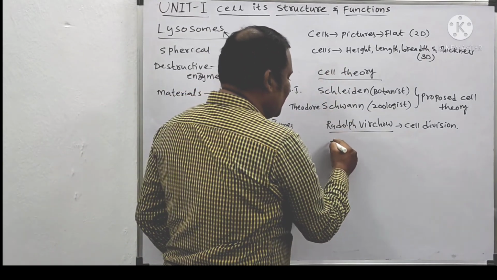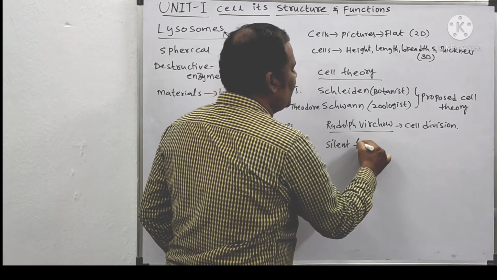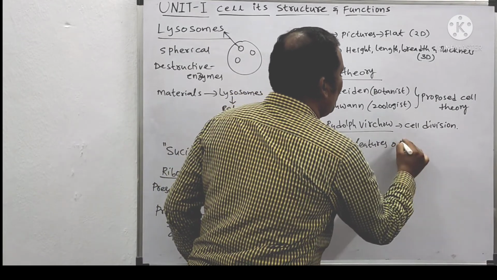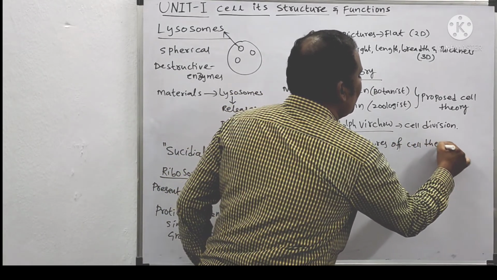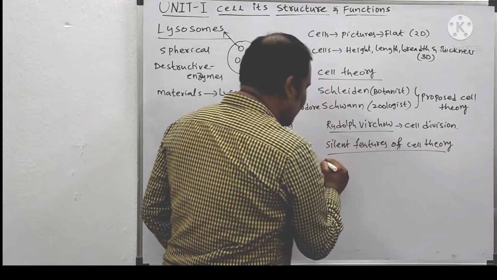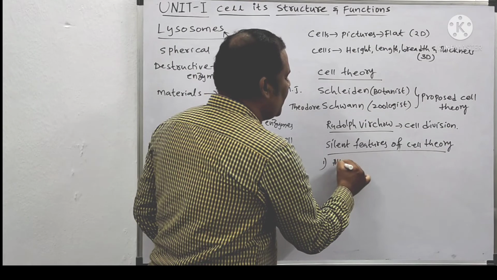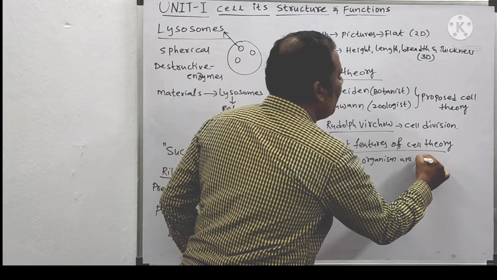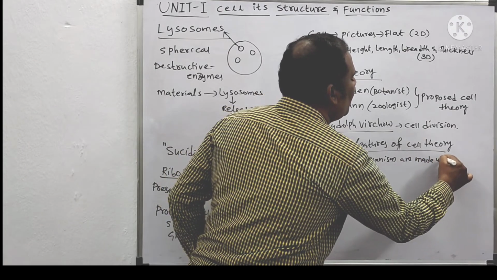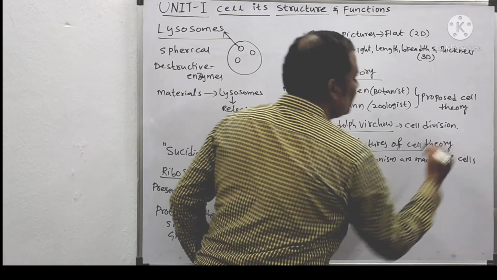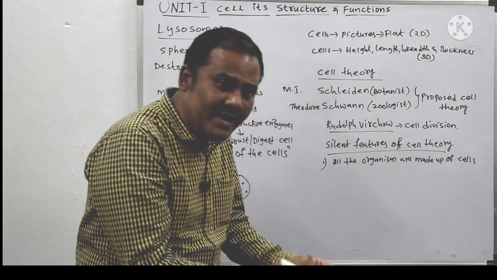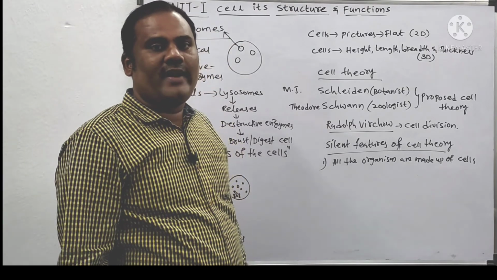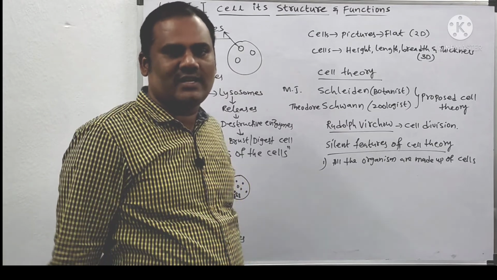Now the salient features of the cell theory, that is, the important features of cell theory. The first point is that all organisms are made up of cells. Of course, it may be a tiny organism like an ant or a great organism like a blue whale, an elephant, or a human being. All are made up of cells only.